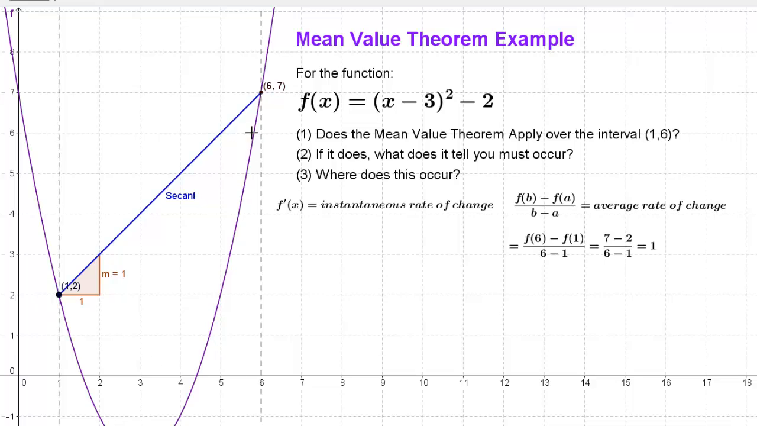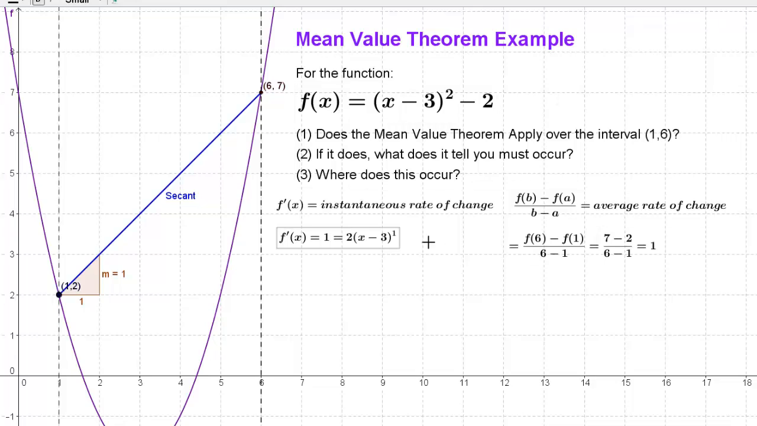So somewhere along that interval, the slope of the tangent line at some instant is also got to be 1. And intuitively, we think it's somewhere down here, visually. Analytically, we're trying to find out where f prime of x, the instantaneous rate of change over the entire function, what instant that equals 1. So if we're going to set f prime of x equal to 1, well, let's take the derivative of that